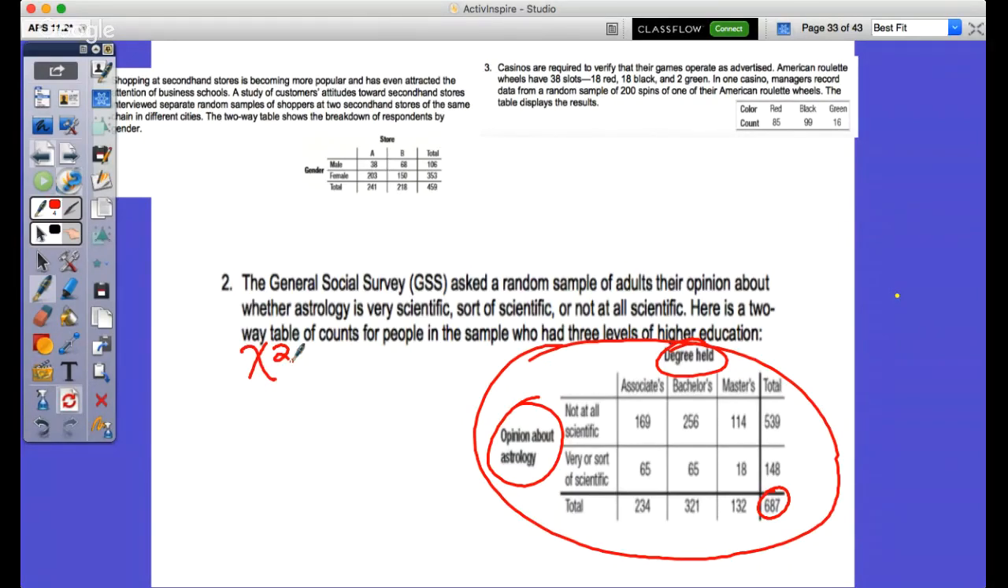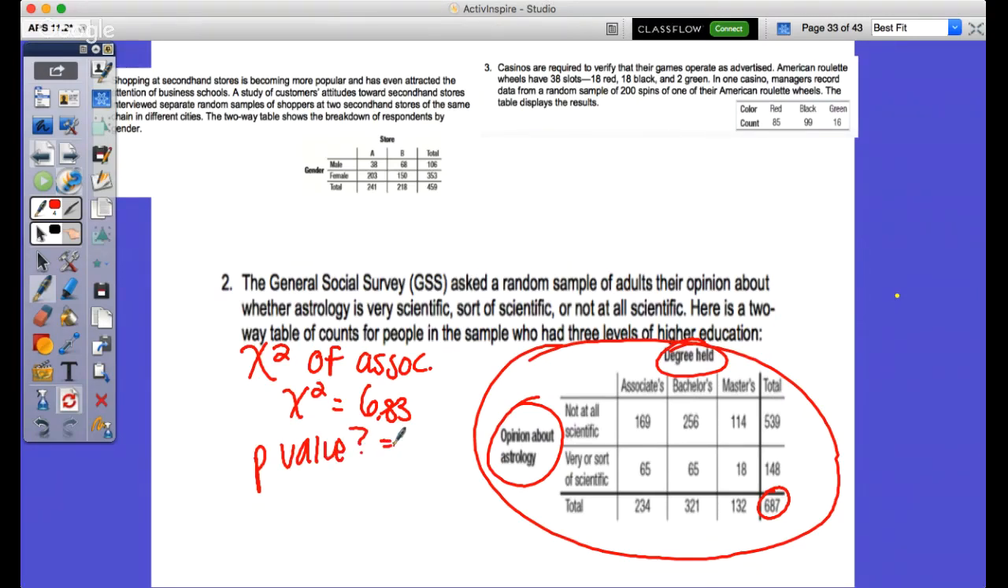Opinion about astrology. So 2. Good. Chi-squared of association or independence. Okay? Good. What if I said the test statistic was 6.83? And let's say that they just want to find out what is the p-value and whether it is statistically significant or not, right?